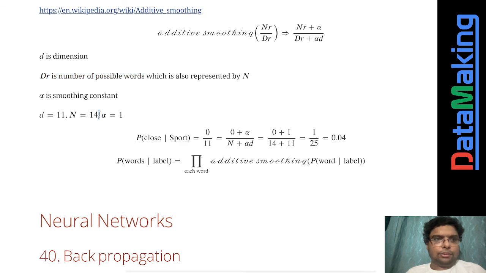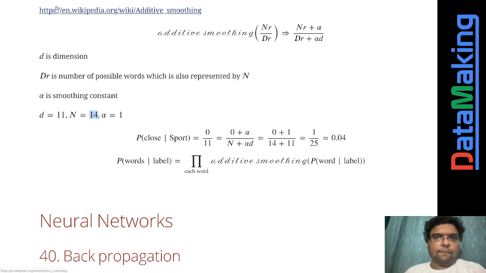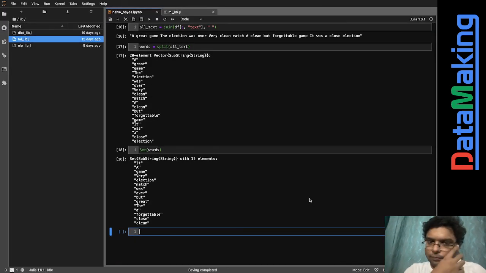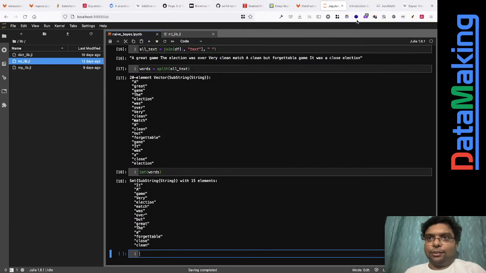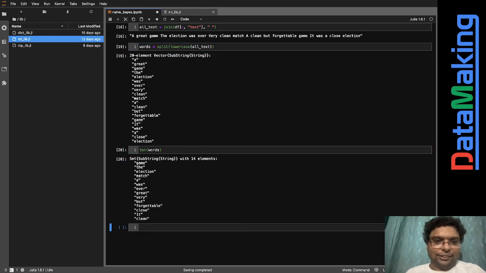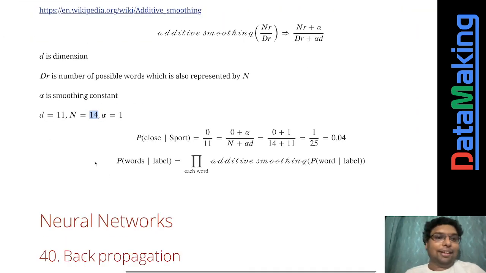Then why am I getting n equal to 14 over here? It should be 15, right? Oops. Okay, I get it. What I need to do is put lowercase, because capital and small are the same in reality. So the set of words means it'll be 14. I just made a very fatal mistake. So n is 14 over here.